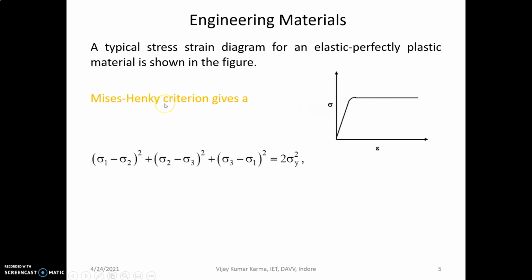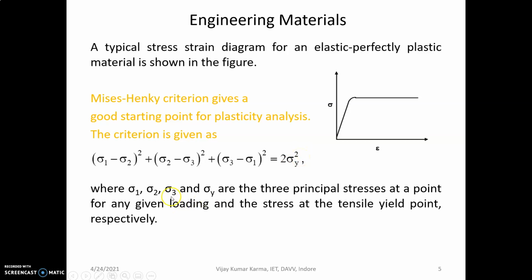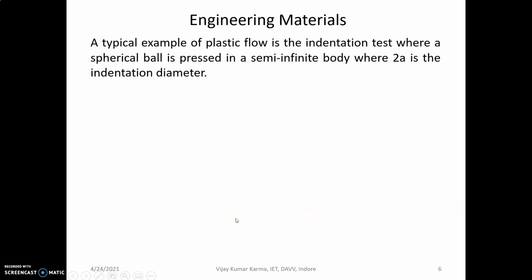According to the von Mises criterion, a good starting point for plasticity analysis is given as (sigma 1 minus sigma 2) squared plus (sigma 2 minus sigma 3) squared plus (sigma 3 minus sigma 1) squared is equal to twice sigma yield stress squared. Here sigma 1, sigma 2 and sigma 3 are the three principal stresses at a point for any given loading, and sigma y is the stress at the tensile yield point.